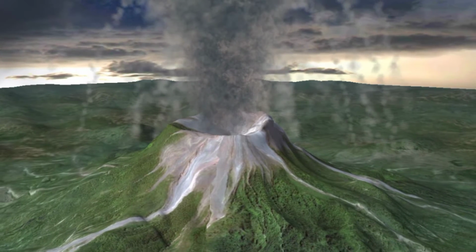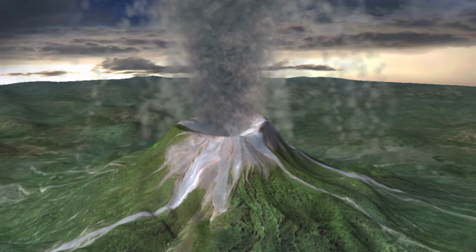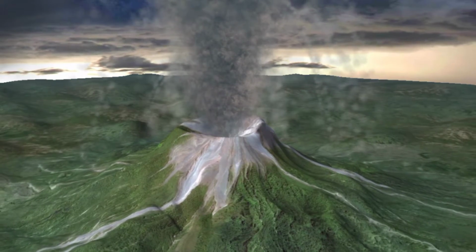Krakatoa, Mount Pelée, and Mount St. Helens are the best-known examples of volcanoes where this type of eruption occurs.